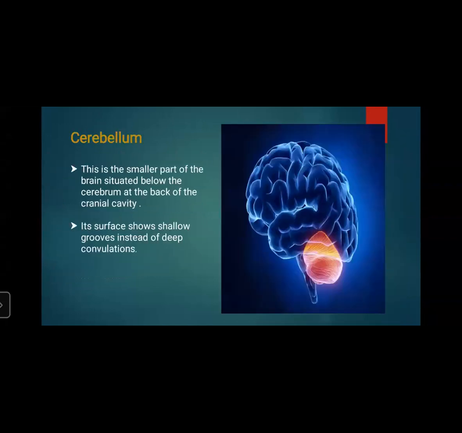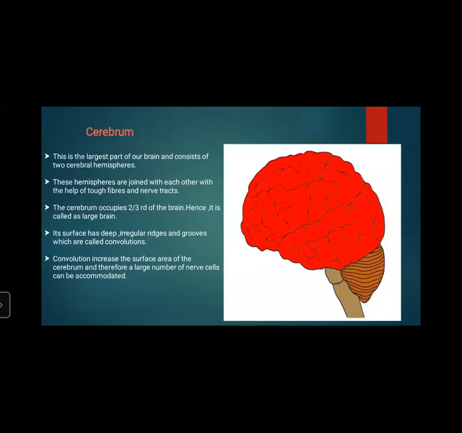Let's proceed. Cerebellum. This is the smaller part of the brain. The highlighted, reddish part in this picture is the cerebellum. It is the smaller part of the brain situated below the cerebrum at the back of the cranial cavity. Its surface shows shallow grooves instead of deep convolutions.